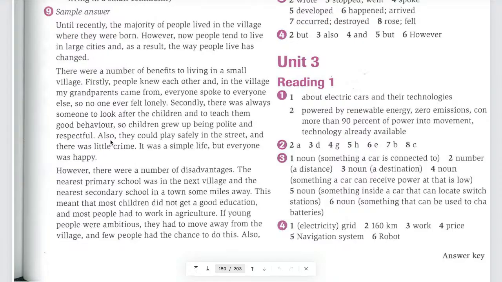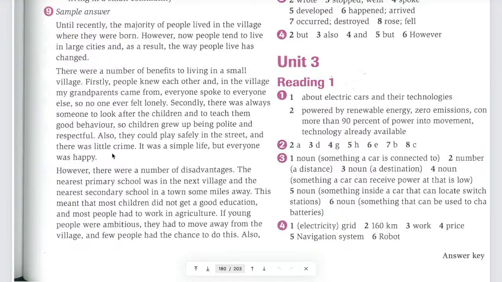Also, you see they use the word also. So you see all of the linking words here. Firstly, secondly, also. If you use thirdly, it's okay, but kind of repeated, right? So they change. They don't use firstly, secondly, thirdly, fourthly. Okay, don't do that. It's really boring. So firstly, secondly, and then also. Also, they could play safely in the street, and there was little crime.